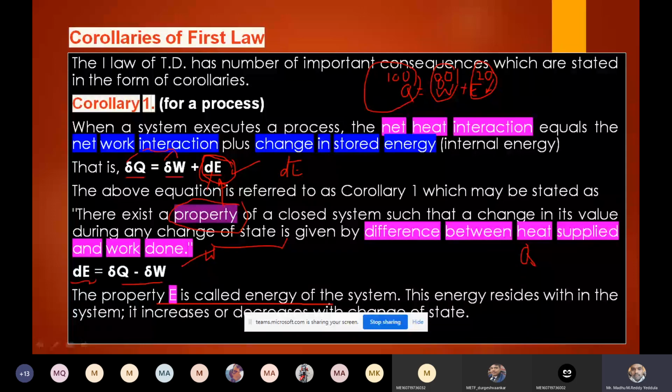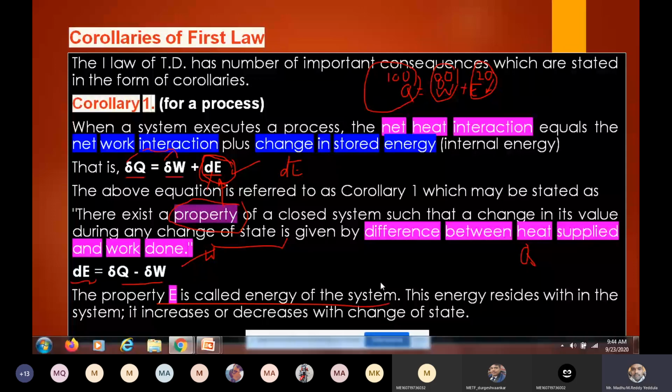This energy resides within the system, and it increases or decreases with the change of state, depending upon the process. In some types of process, the internal energy itself is used to do the work. In some cases, the heat supplied is used to increase the internal energy of the system. We will discuss in detail for which process internal energy is stored and in which process internal energy is utilized to do the work. So this is the corollary of the first law. The first corollary is about the property of a system. Is it clear?